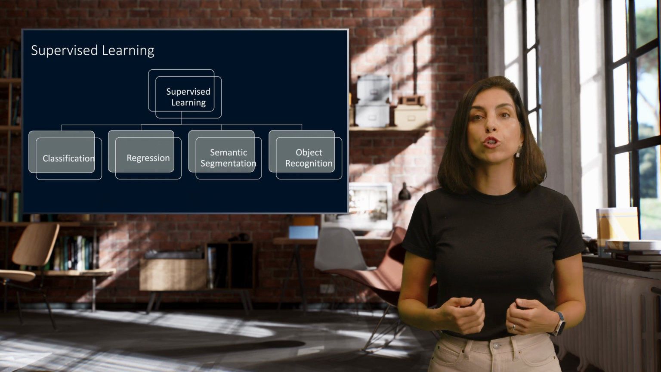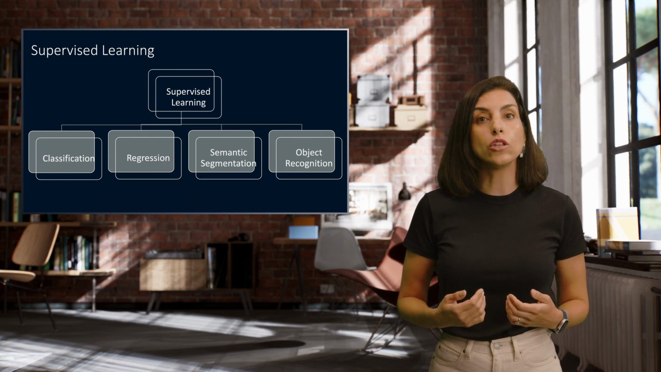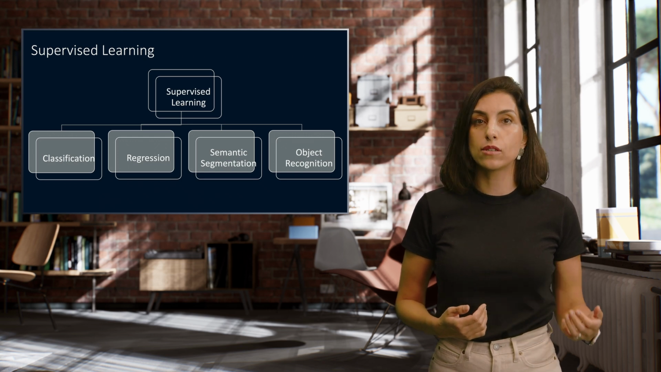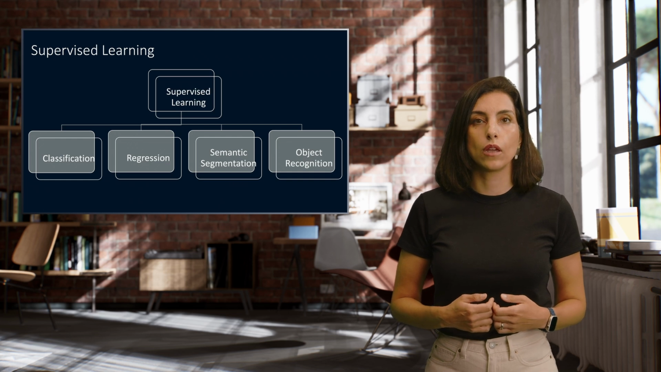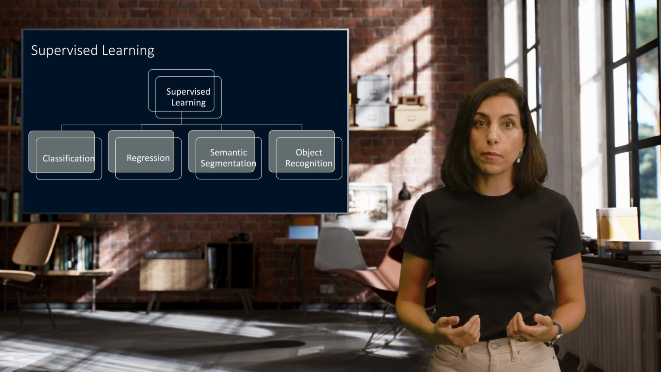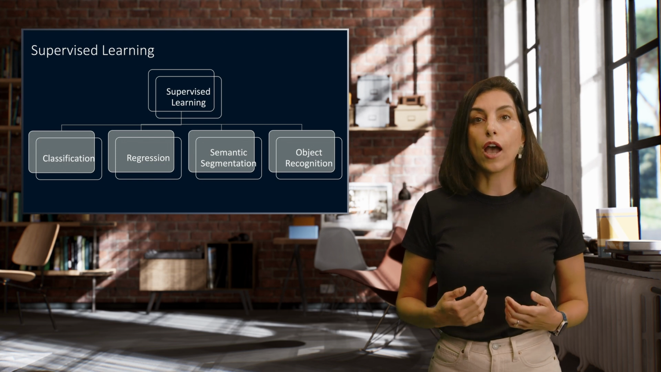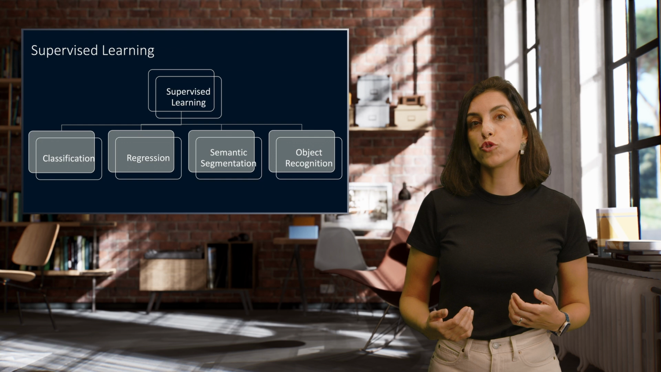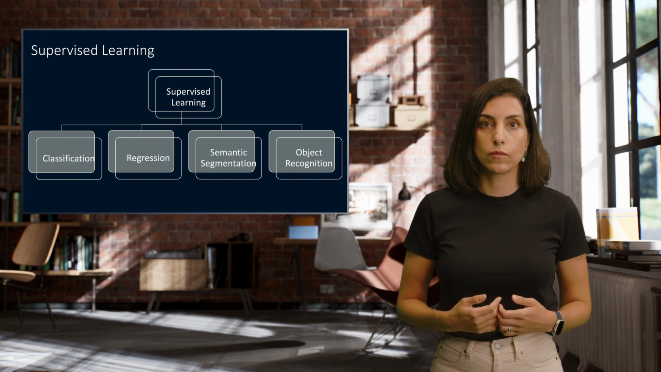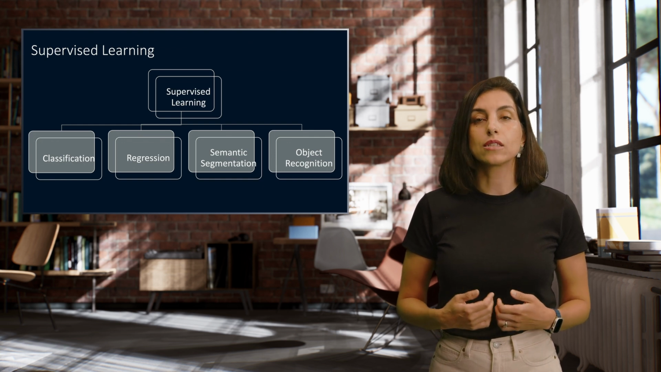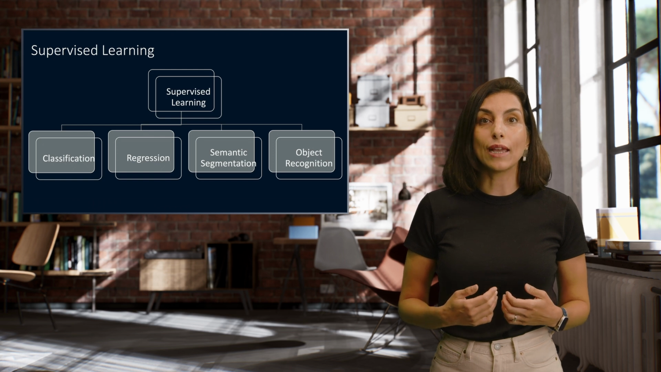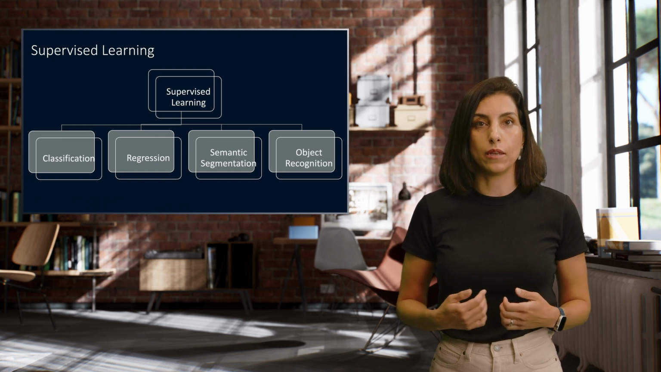Regression refers to predicting continuous outcomes based on input data. Semantic segmentation is about assigning a label to every pixel in an image, identifying different objects or regions. Object recognition is identifying and locating objects within an image.